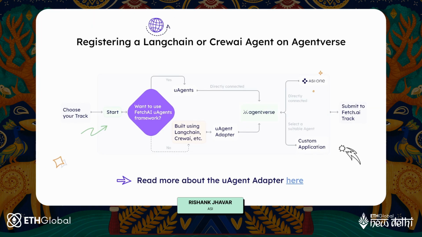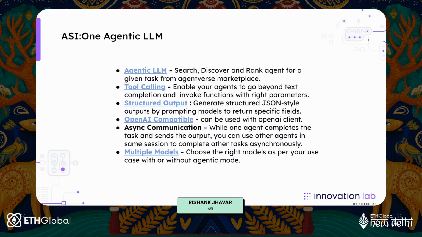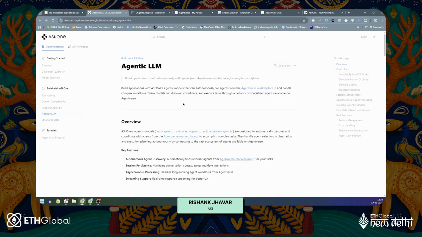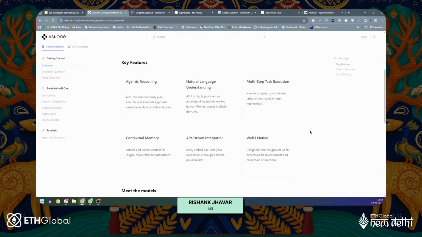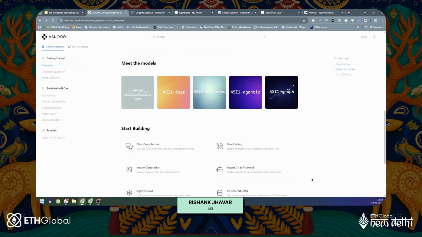Now we will move on to the next part, which is giving you some idea about the ASI1 Agentic LLM itself. So first off, let's see what an Agentic LLM is. This is the ASI1 official documentation, another great resource that you can use for the hackathon itself. ASI1 has an agentic LLM and it has several models. Let me just jump onto the overview first so that I can show you the models. We have ASI1 Mini that balances performance as well as speed. So if you want to create a generic application, this is the go-to model for you. You should simply use this directly.